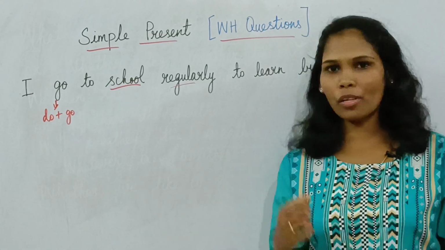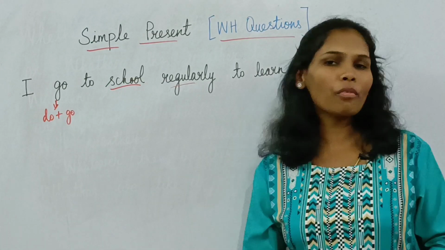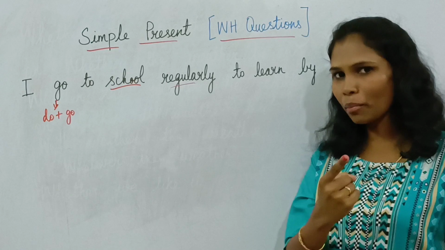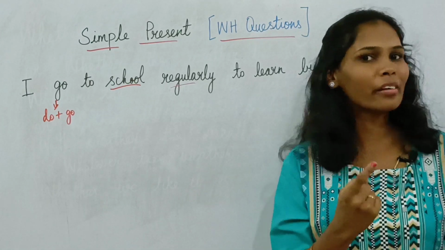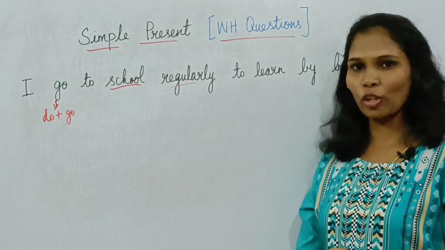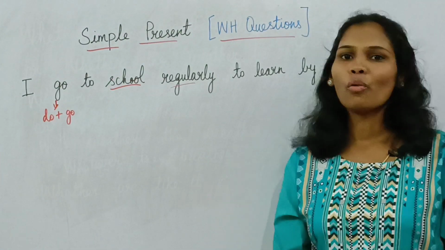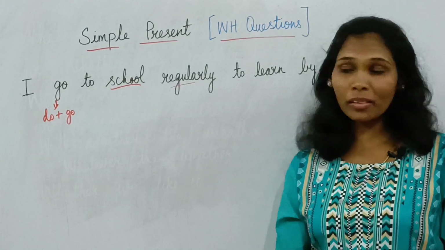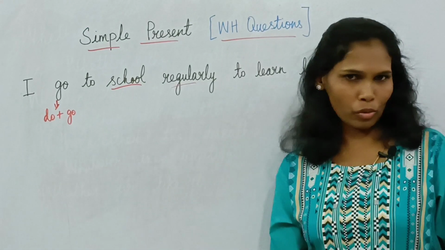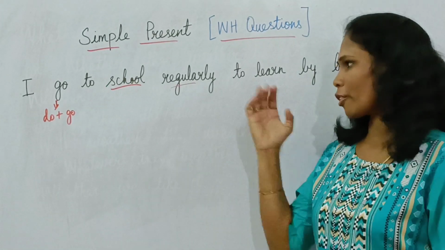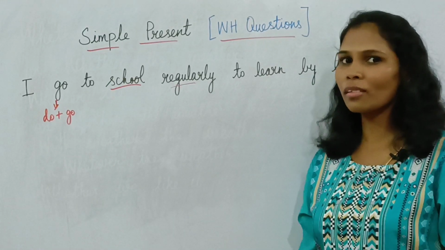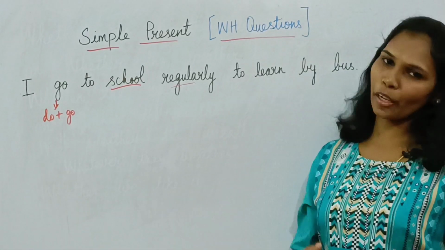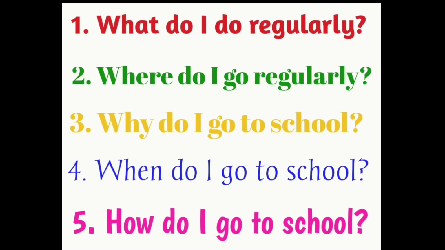Okay, now let's have a small recapitulation. How many questions have we made so far from this one sentence? The first one is, what do I do regularly? The second question is, where do I go regularly? The third question is, why do I go to school? The fourth question is, when do I go to school? And the fifth question is, how do I go to school?